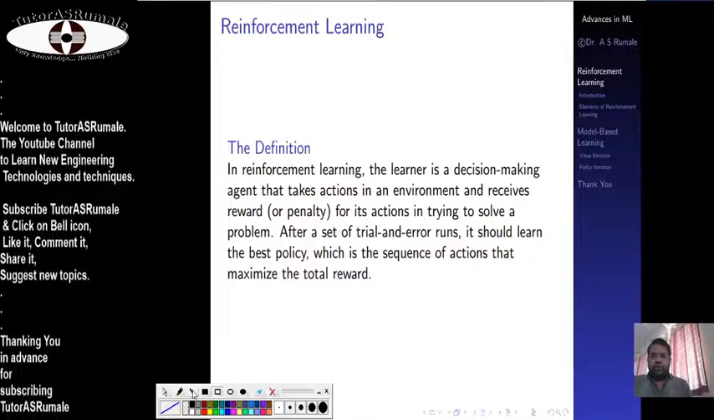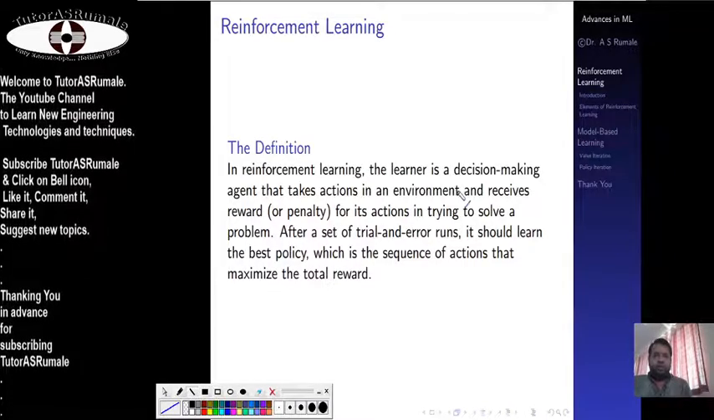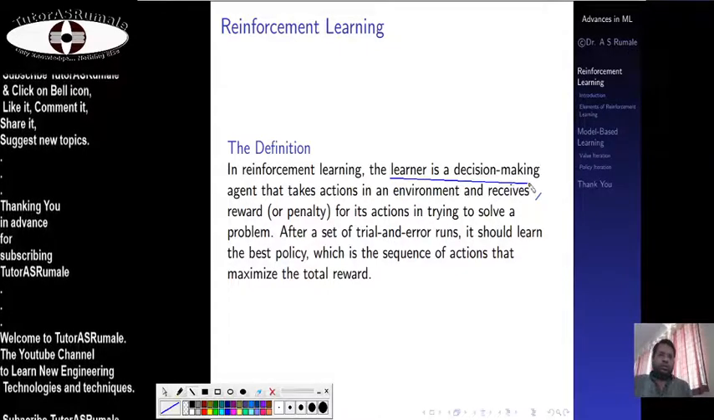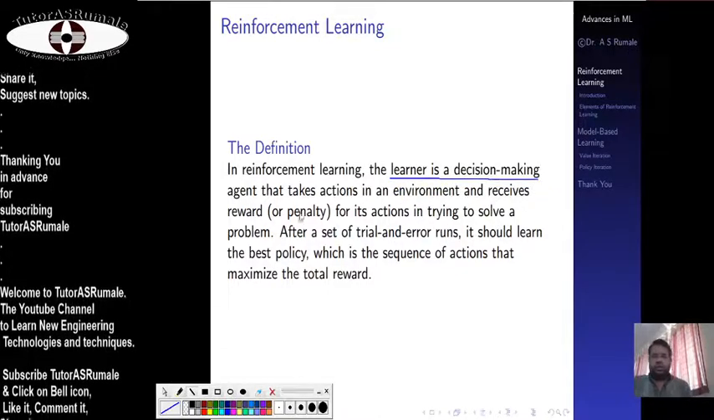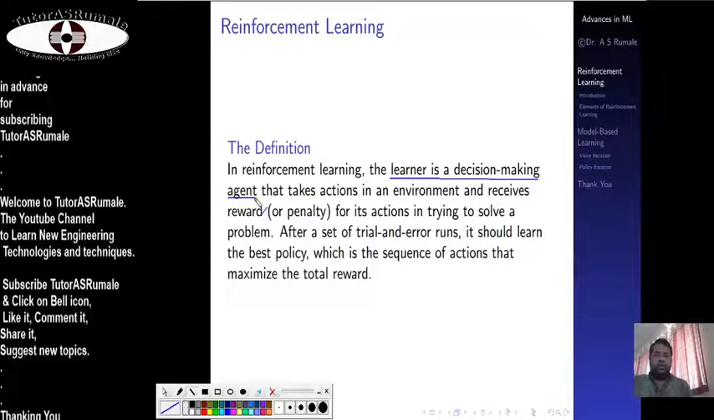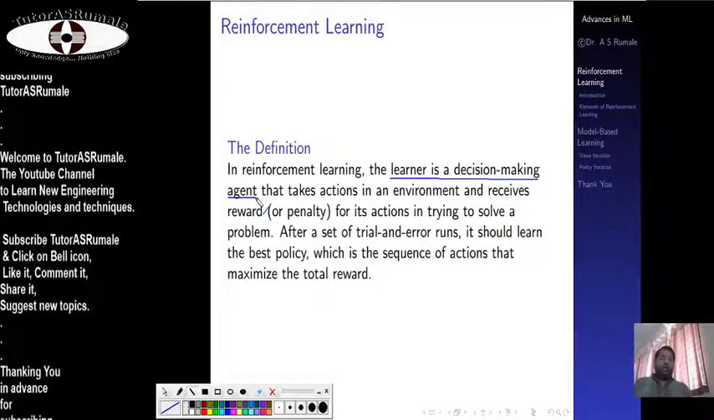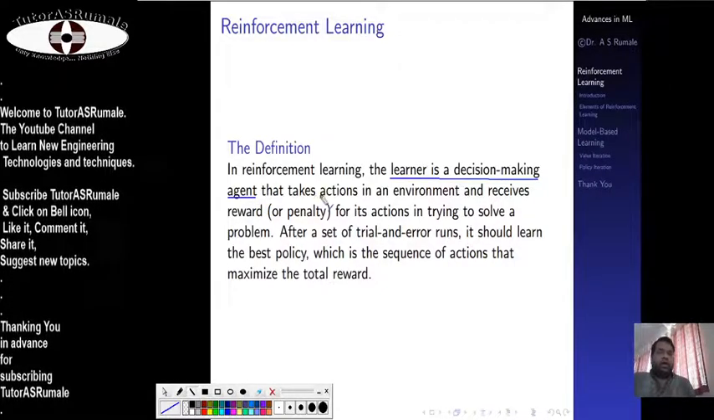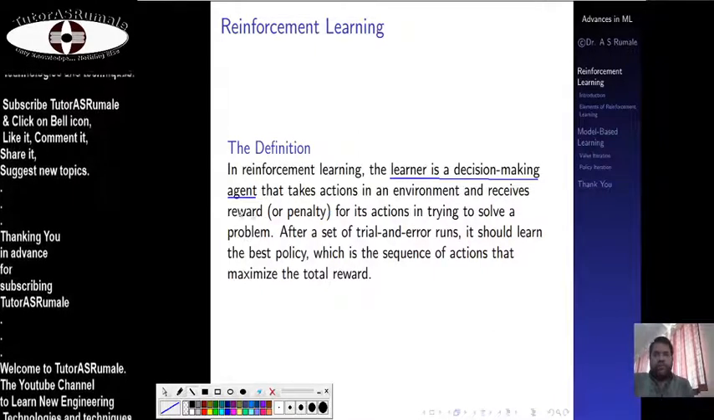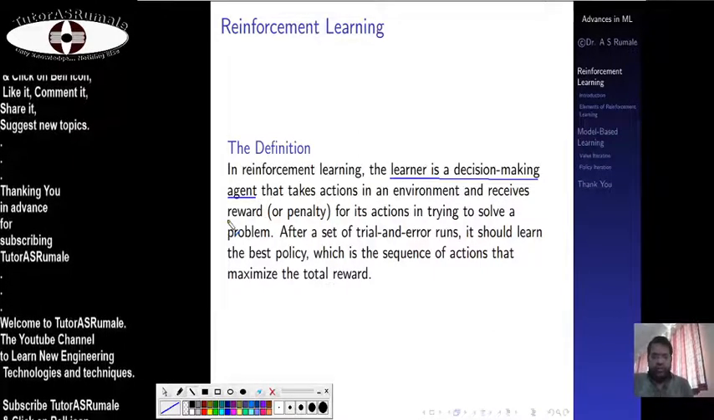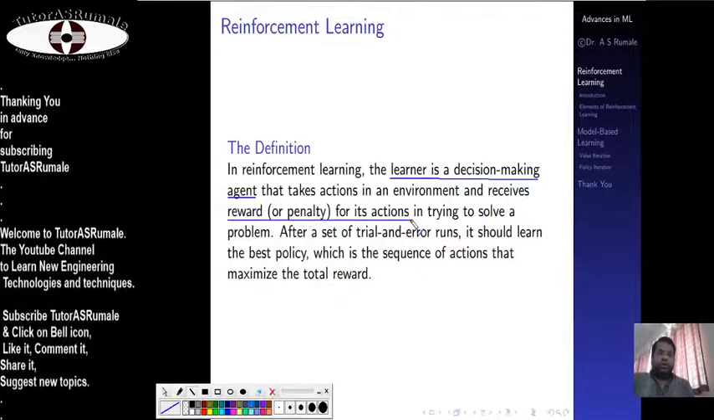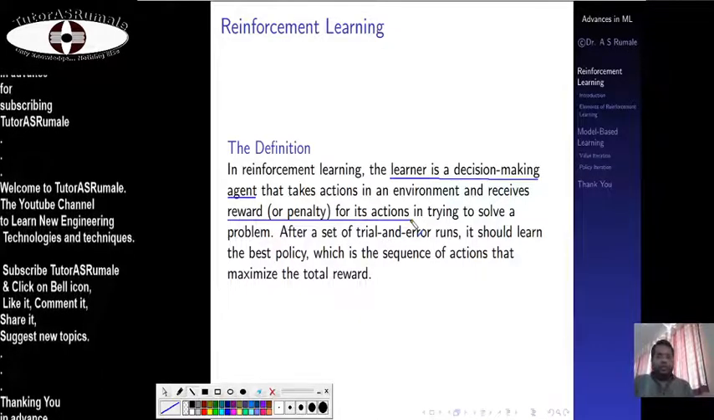So if you see, it's a decision-making agent. The learner is a decision-making agent. There is no one to guide the learner. And how does it make decisions? It takes actions in an environment, and these decisions are made based on the reward or penalty for its actions. So the learner is making a decision.